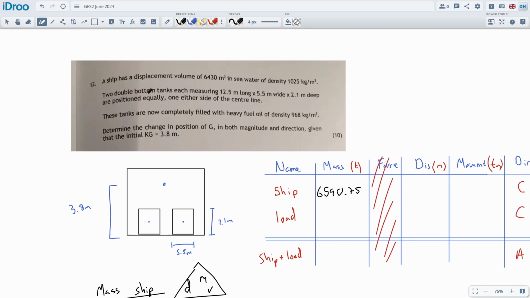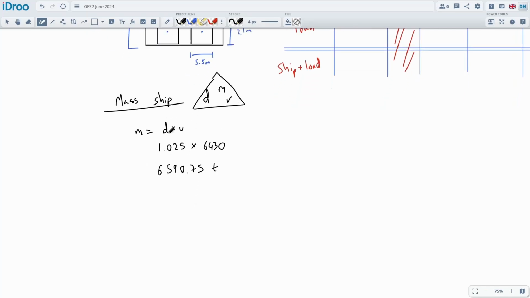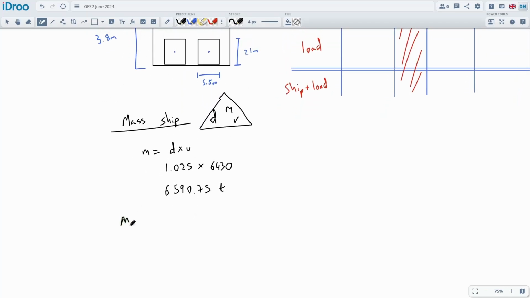Okay, now do we know the mass of the load? Well, no, we don't. We know the size of the tanks and we know the density of the oil, so we can calculate it. So let's do a calculation for the mass of the load. This will be the tanks when they're full, right? The mass of load, and this will be the same thing. It will be mass is equal to density times by the volume. The volume is going to be the length times by the width times by the height of the tanks, and then there's two of them, so we better put a 2 in there.